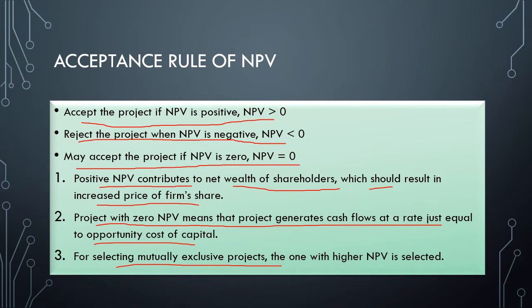So for selecting mutually exclusive projects, the one with higher NPV is selected. I hope this is clear now. The acceptance rule: you just need to remember these three points, the accept, reject, and may accept part. These are the most important.